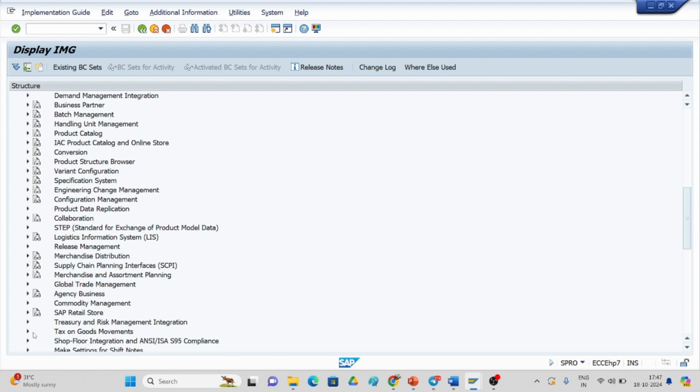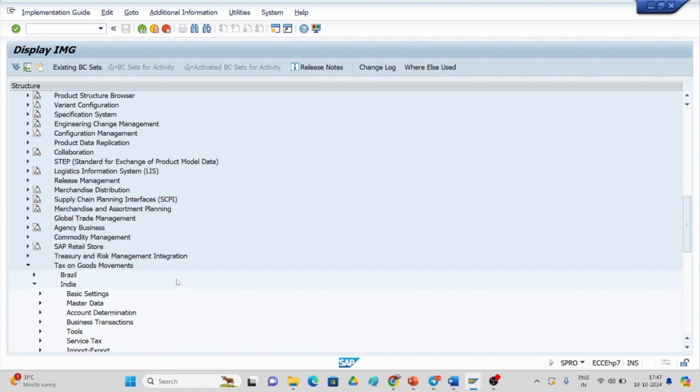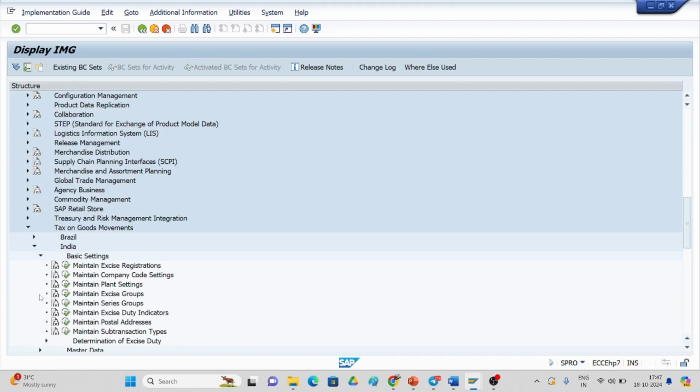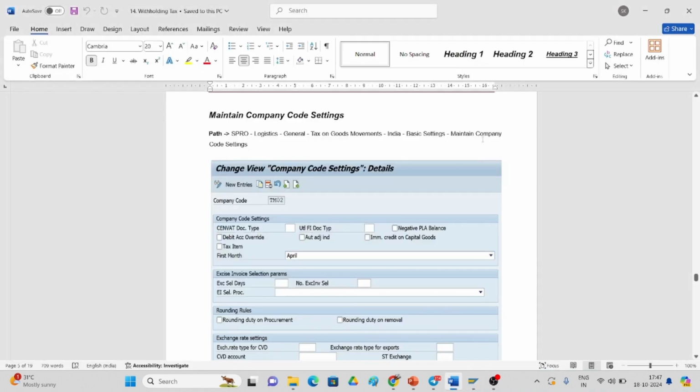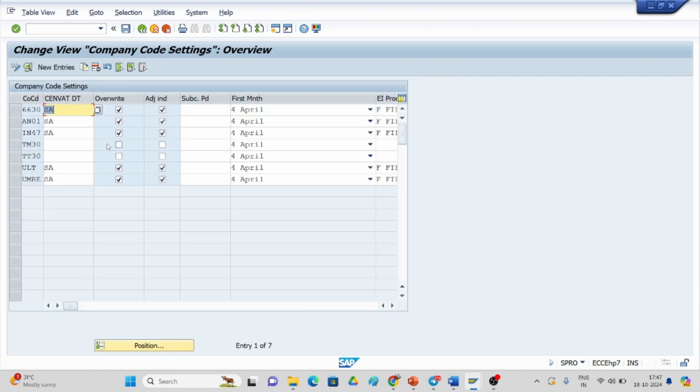Yes, if you see here, the tax on goods movement is there. Our country is India, and here, if you observe, basic settings, and what you have to do is go with the maintain company code settings. This is the thing you have to do. Just execute it.